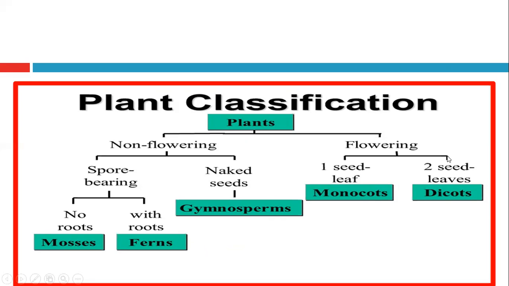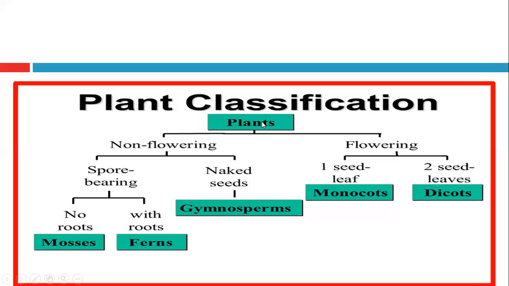And some flowering plants have 2 seed leaves, 2 cotyledons. We call these 2-cotyledon plants dicots, and the ones with one seed leaf, one cotyledon, monocots. Cotyledon is a seed leaf. It is like the leaf present inside the seed from which the embryo will take its nutrition and start to grow when the circumstances allow.